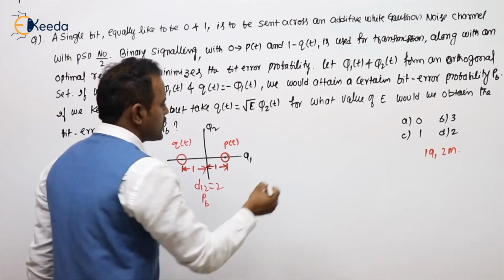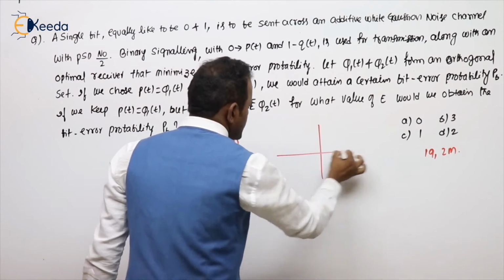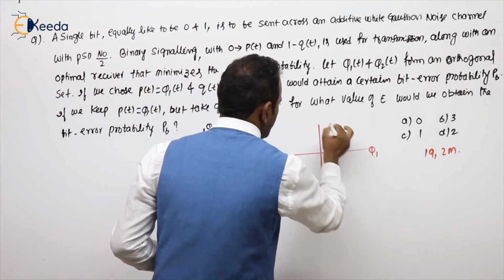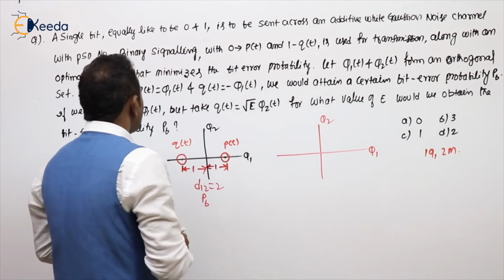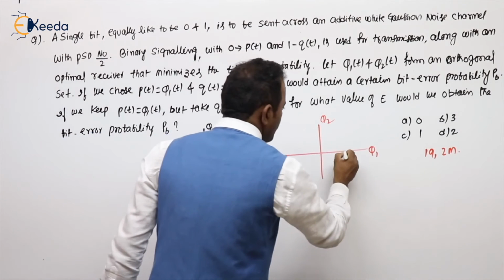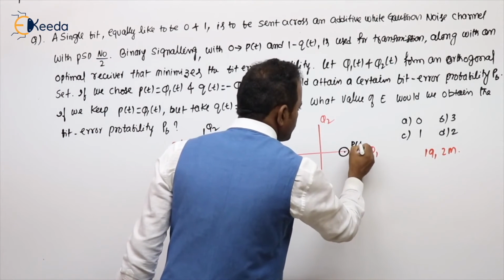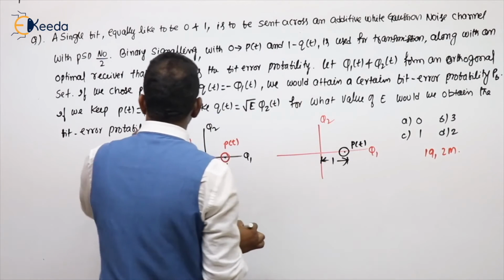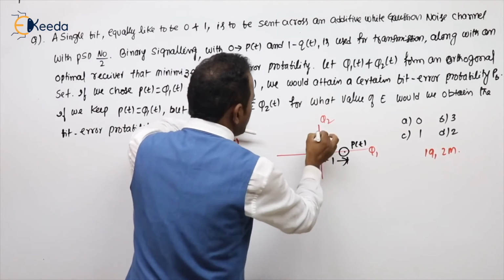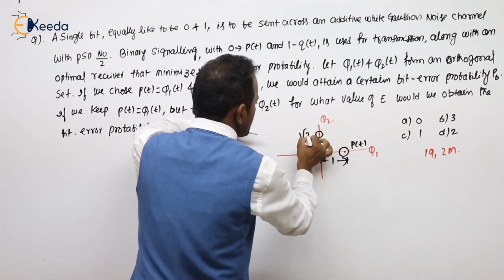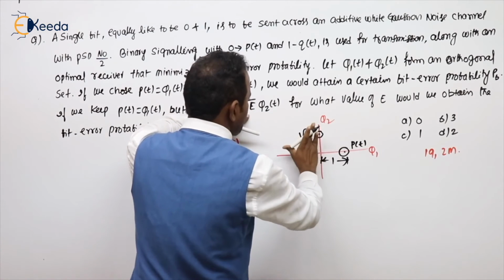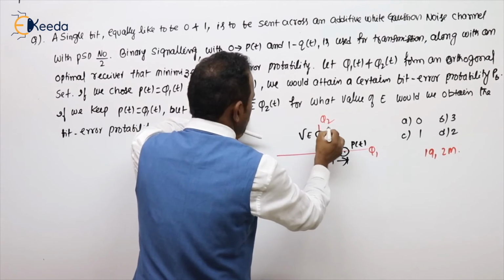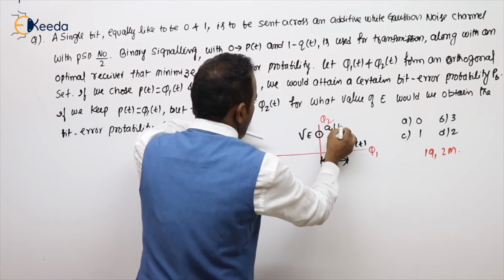Draw the second constellation. In the second constellation, he is saying the same phi1, phi2. What is the P of t value? Same phi1 of t, means at a distance of 1. What is the second one? Root E phi2, means somewhere here. This is root E. That will be the Q of t.